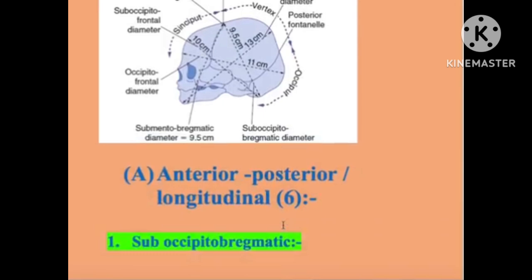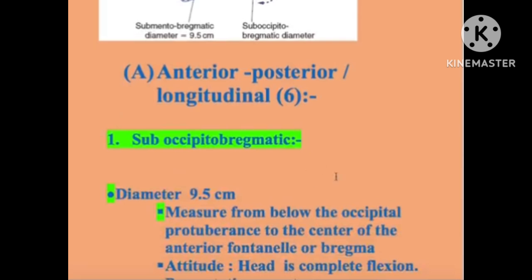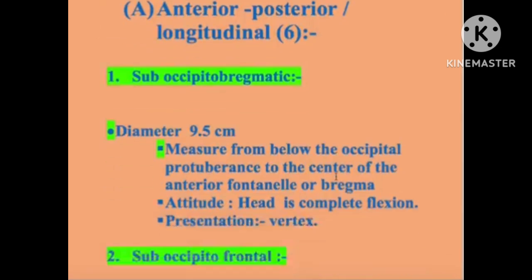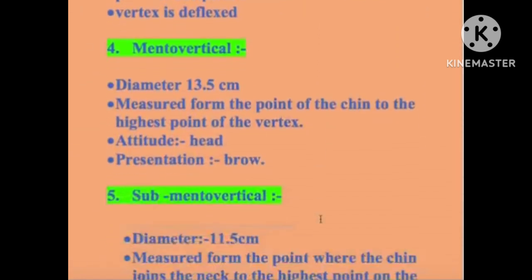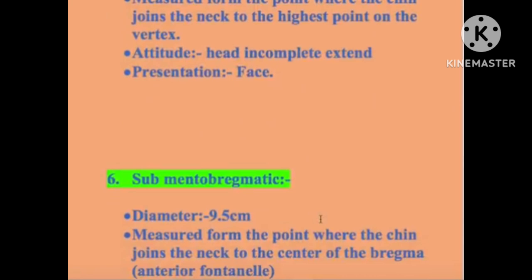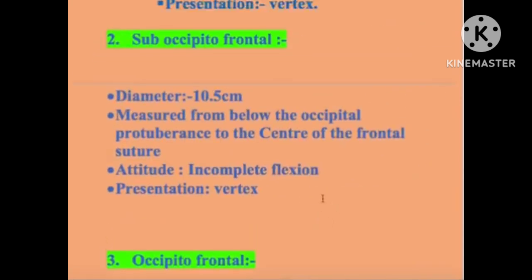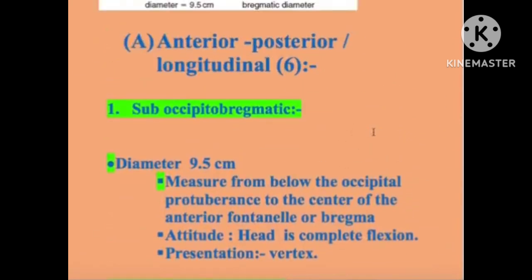First is the anterior posterior or longitudinal diameter. In this category 6 diameters are present: suboccipitobregmatic, suboccipitofrontal, occipitofrontal, mentovertical, submentovertical and submentobregmatic. These 6 diameters are present in the anterior posterior or longitudinal diameter.